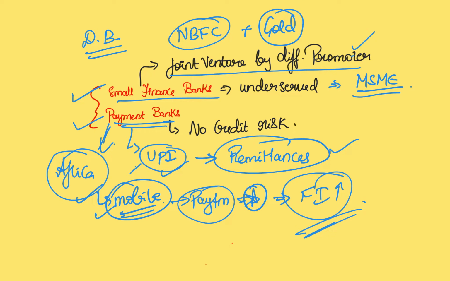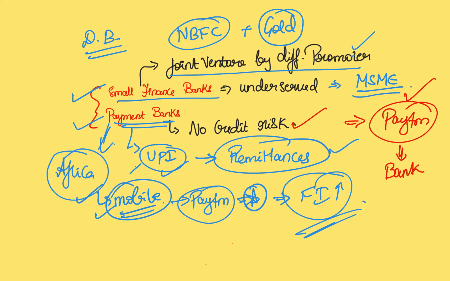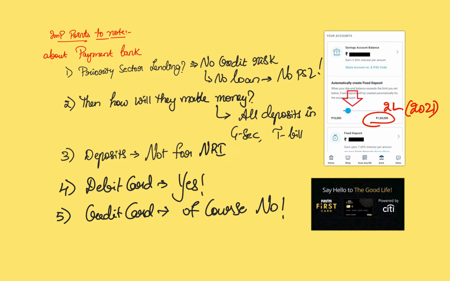However, the main point that you have to remember is that they cannot lend, and they cannot issue credit cards. Even if you take a look at the Paytm credit card, it is not actually Paytm that is directly giving it; it is just acting as an agent. There is a bank behind this Paytm credit card. That bank is actually taking this credit risk, not the payment bank. Let us have a look at some important points to note about payment banks.